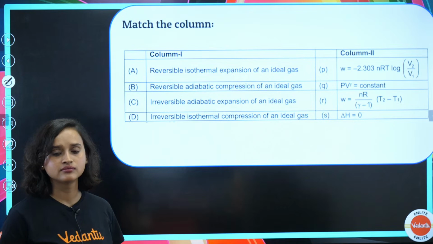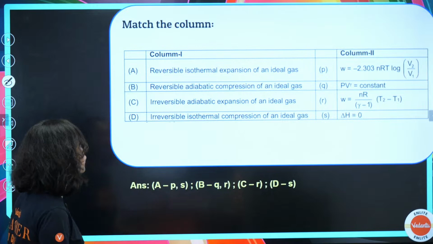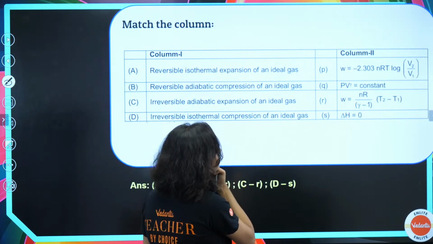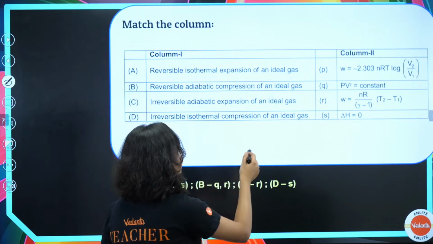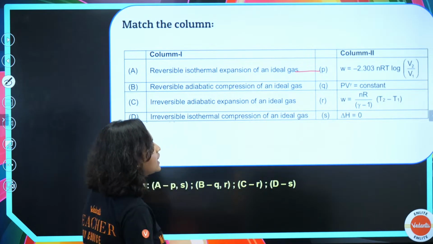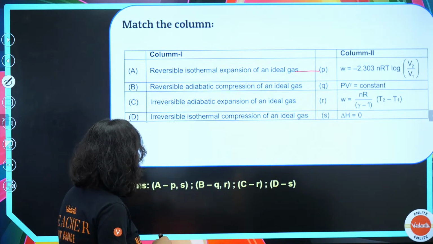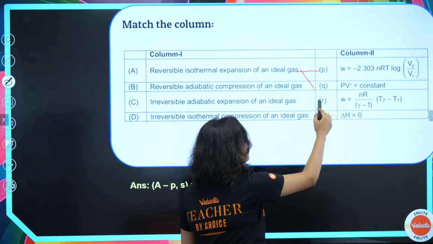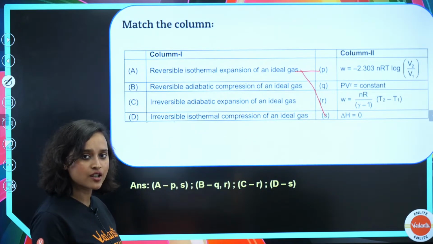Are we done? Let's see the answer. The answer, my dear student, is of course C. A: reversible isothermal expansion of an ideal gas. It means that W is equal to minus 2.303 nRT log V2 by V1. Remember, I showed it to you. Also, for reversible isothermal expansion of an ideal gas, delta H is equal to 0.